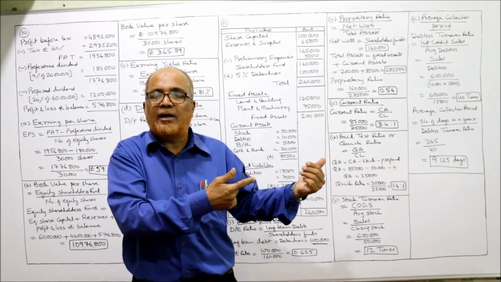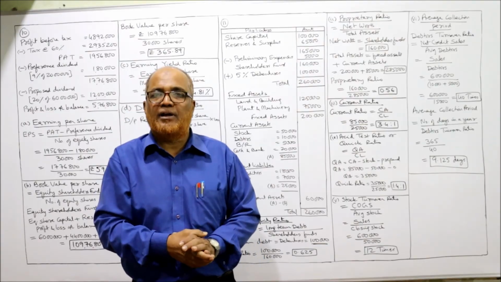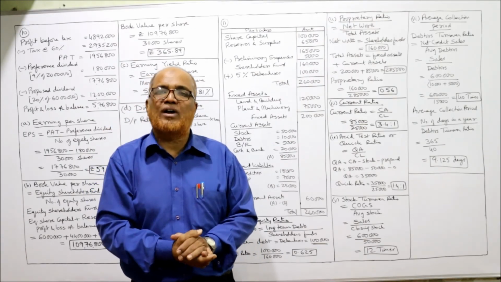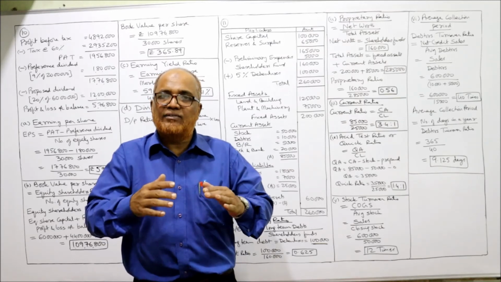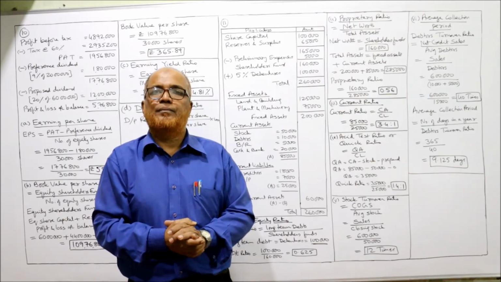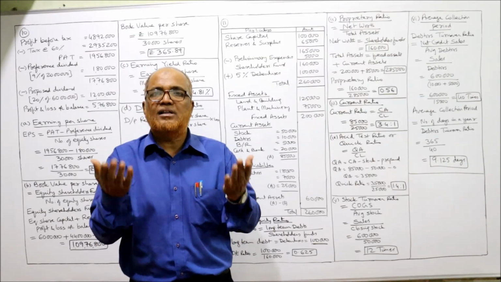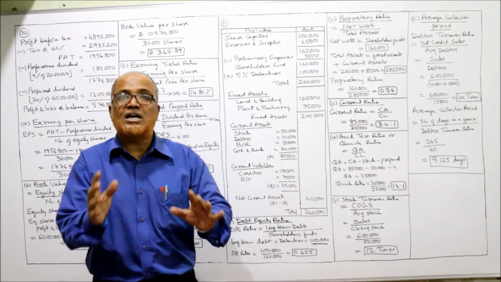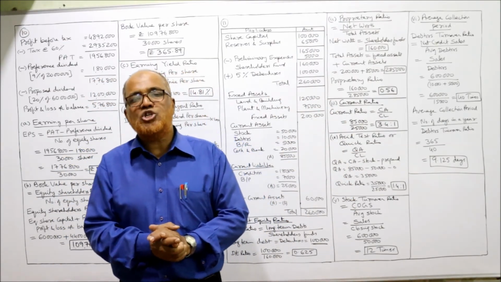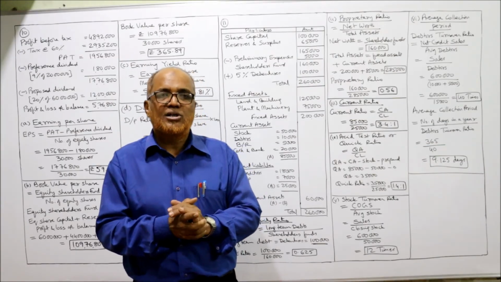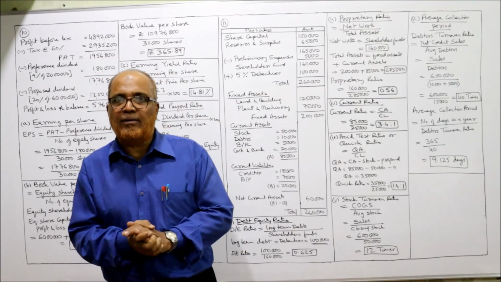So we suggest the company to increase the credit period. Instead of giving 10 days, we give 30 days or 60 days, 1 or 2 months. Like that, if the company gives a little bit more average collection period, that means credit period, then definitely the sales will increase. So ultimately, from these ratios, it appears that the financial position of the business is good. That's it. So this is the completion of problem number 11.